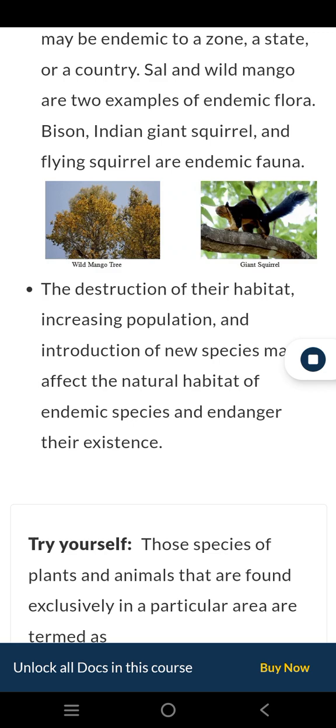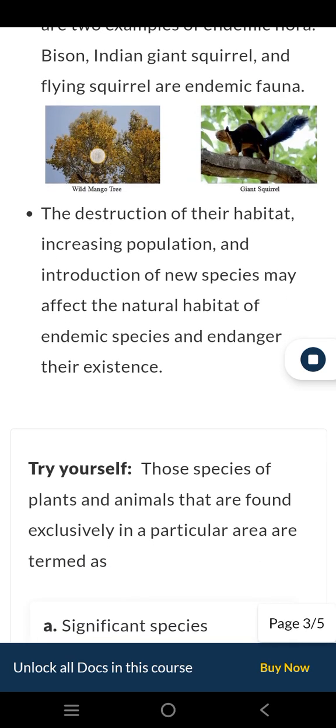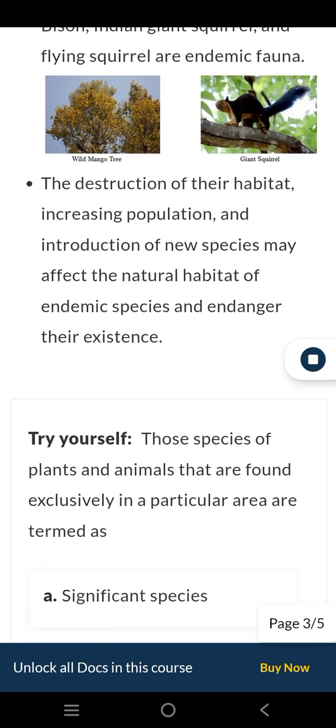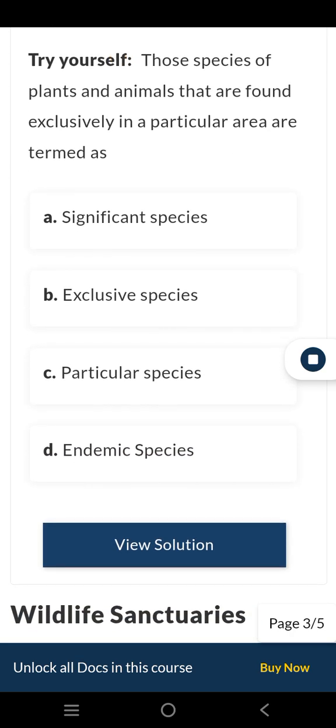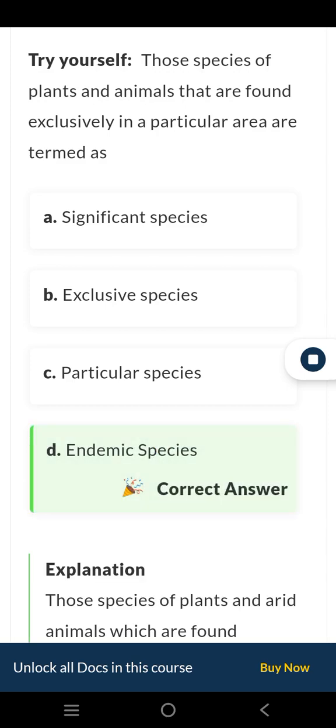The destruction of their habitat, increasing population, and introduction of new species may affect the natural habitat of endemic species and endanger their existence. Try yourself. Those species of plants and animals that are found exclusively in a particular area are termed as: A. Significant species, B. Exclusive species, C. Particular species, D. Endemic species.